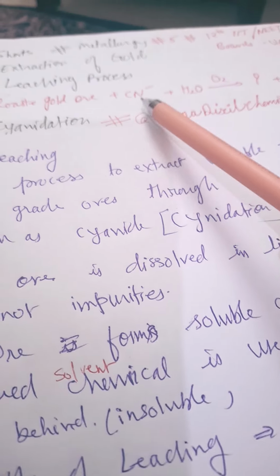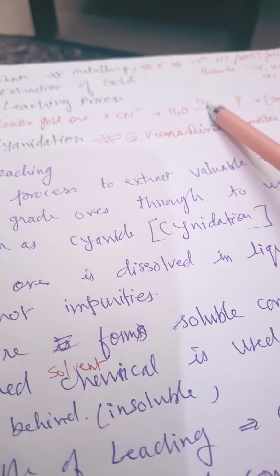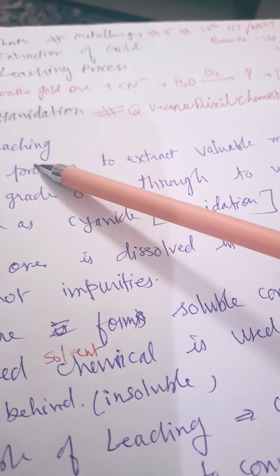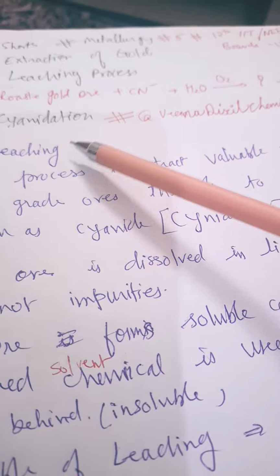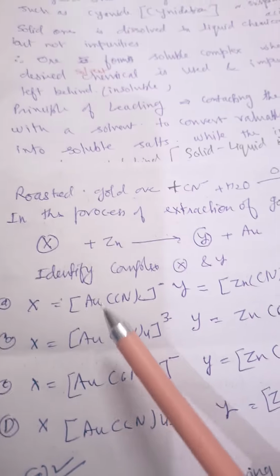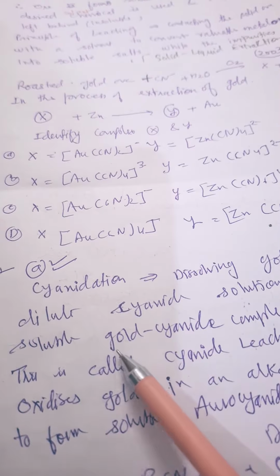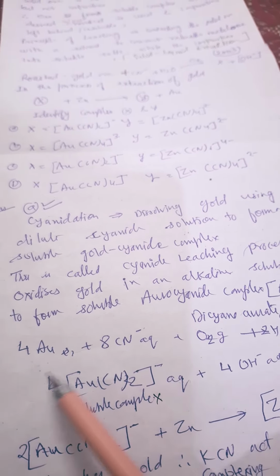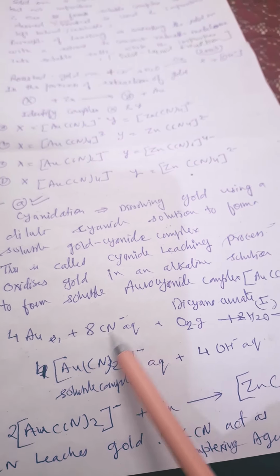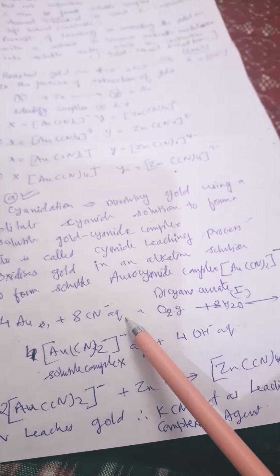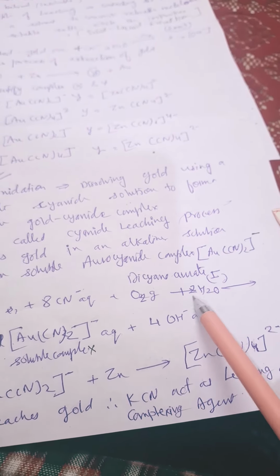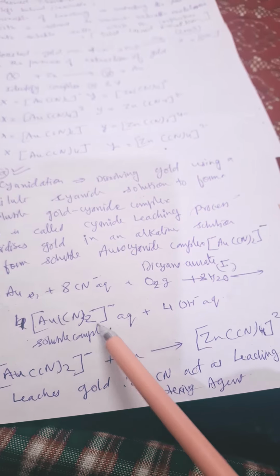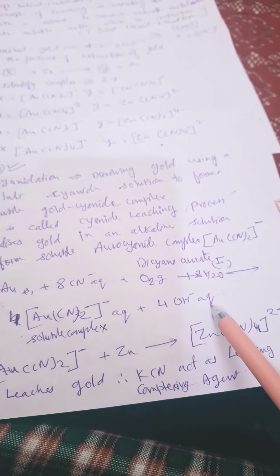So gold ore plus CN negative plus water, in presence of air, gives what product, plus OH negative. And then we are dissolving this gold ore in KCN, or NaCN. Here I have written the ionic equation: gold plus 8 CN negative with impurities, and oxygen and 2 moles of water, will give this soluble complex, dicyanoaurate(I), plus 4 OH negative.